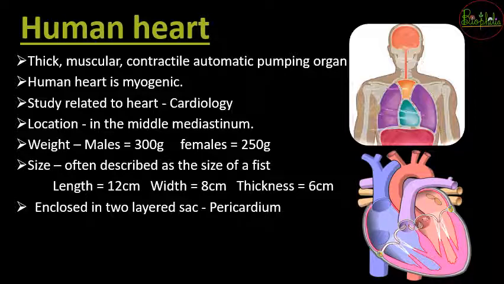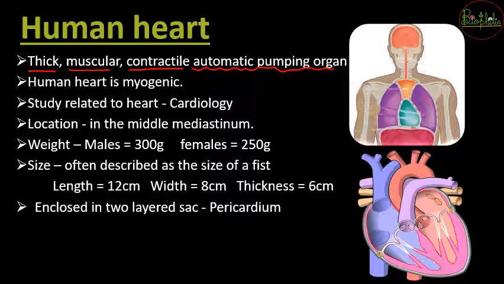Human heart जो होता है, it is going to be a thick, muscular, contractile and automatic pumping organ. Now ये pumping organ works similarly as a water pump. So water pump क्या करता है? It is going to take the underground water and lift it up till the overhead tank. Similarly, the human heart is going to be circulating the fluid, that is blood, in your entire body.